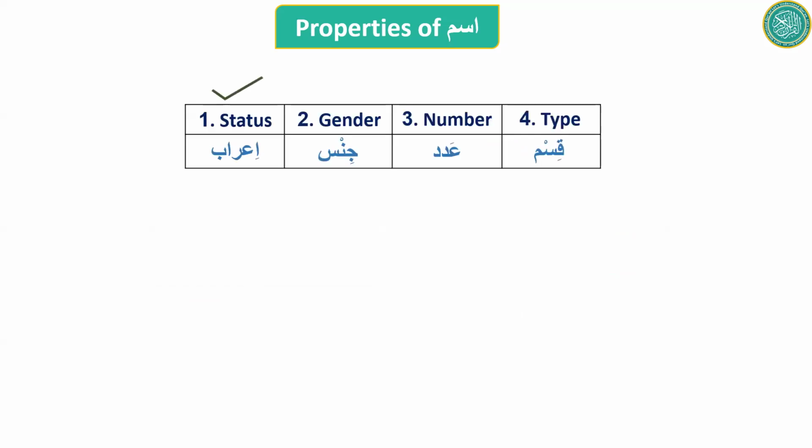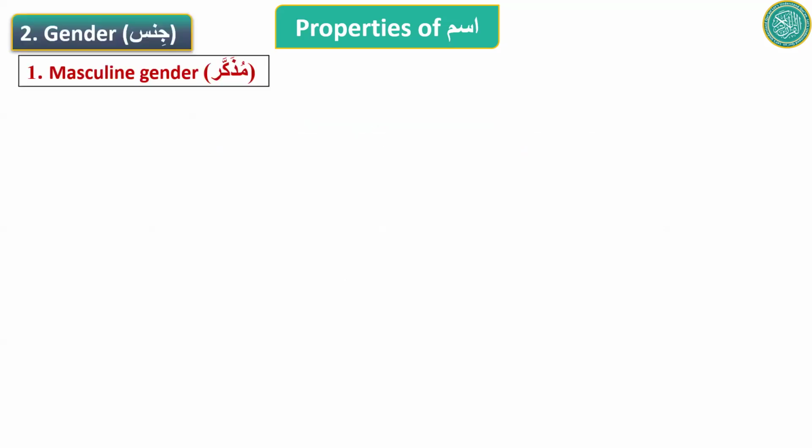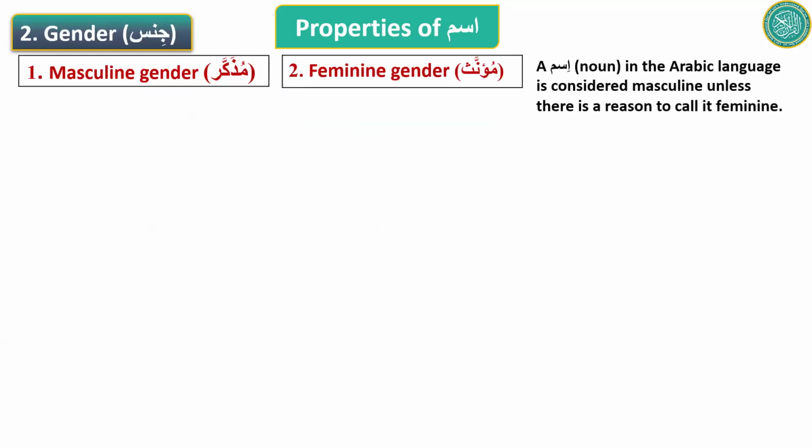Next is gender. Two genders in Arabic language for every ism. The ism could be either masculine or feminine. So what's a statement? This is a generic statement you should never forget.